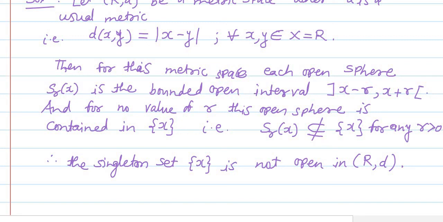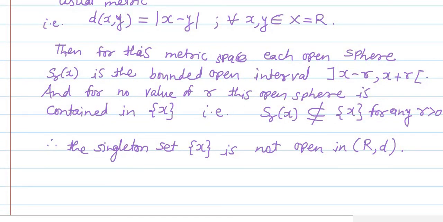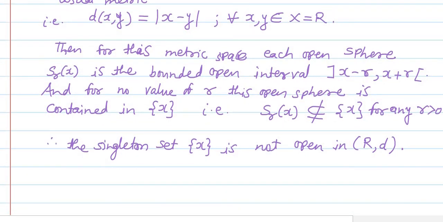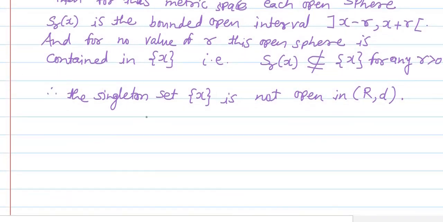Now if you recall the note that we mentioned after example number 11, in that note we mentioned that each singleton set is open in the discrete space, and now in example number 12 we have just shown that the singleton set is not open in R comma D. This means that if we consider the same set, then it may be open with respect to one metric and may not be open with respect to another metric. So this is an important point, and we'll mention it here as a remark.